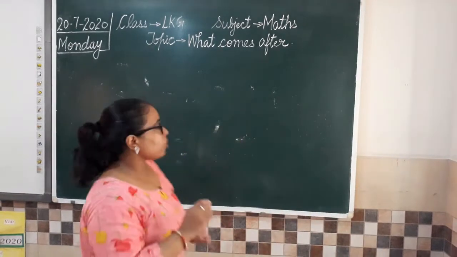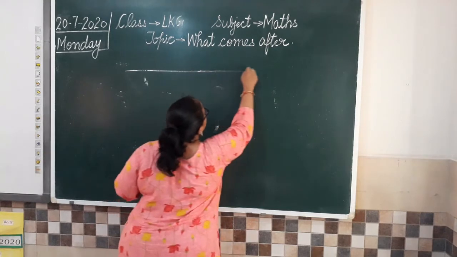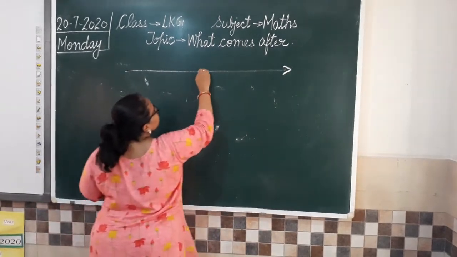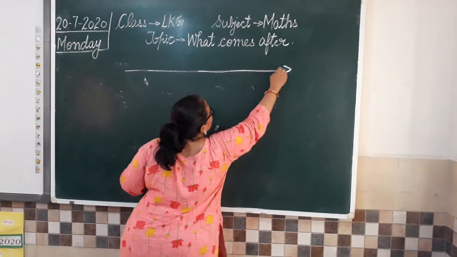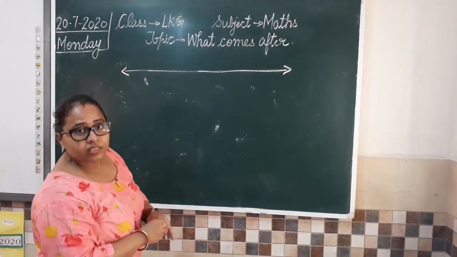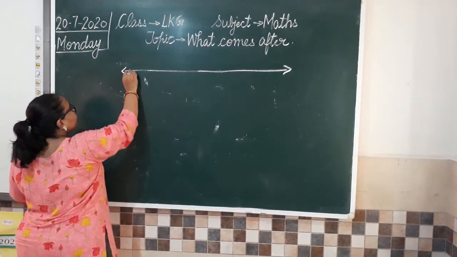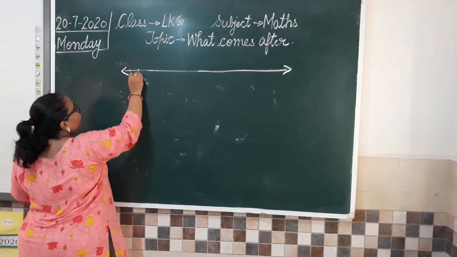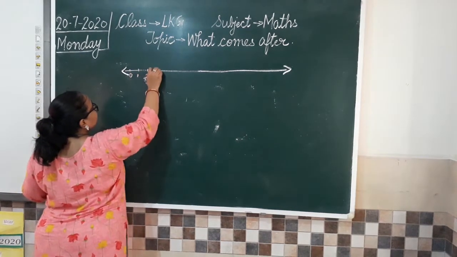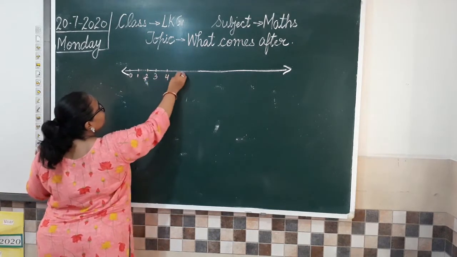How to draw a number line? We'll draw a line like this, and after drawing this line, I'll write numbers. We'll start with 0. 0, 1, 2, then 3, then we have 4.